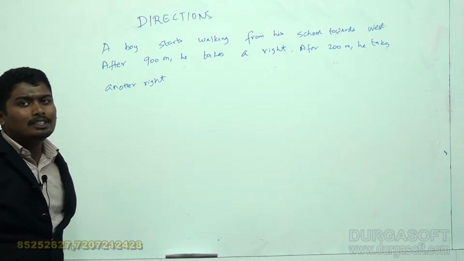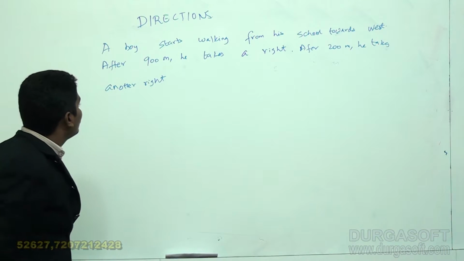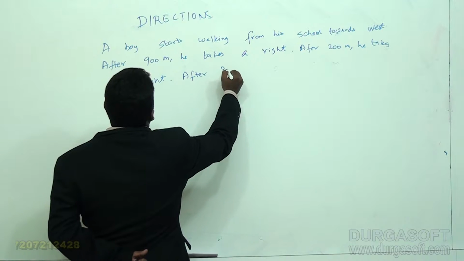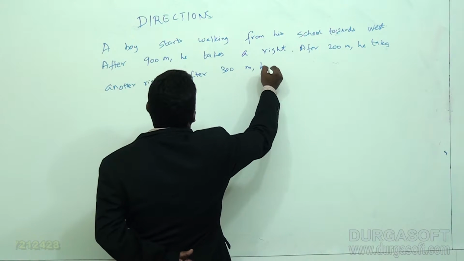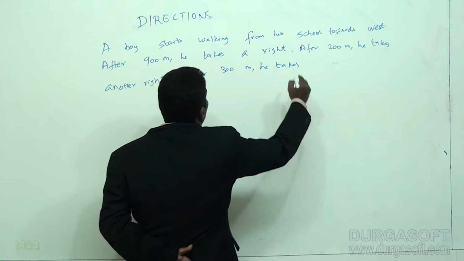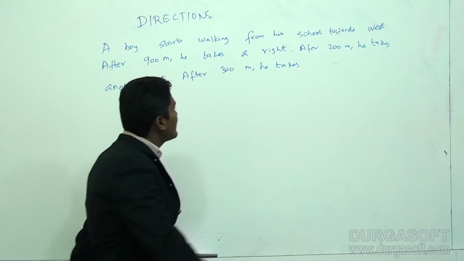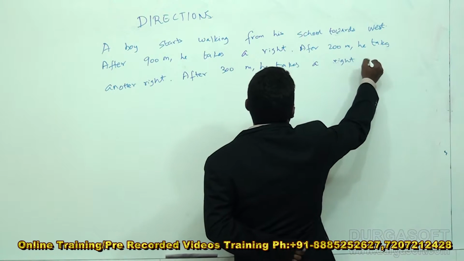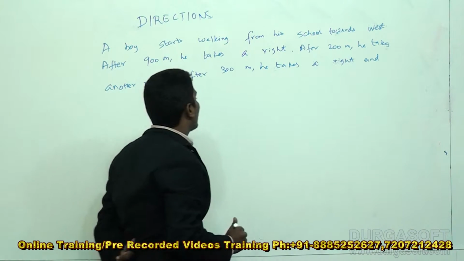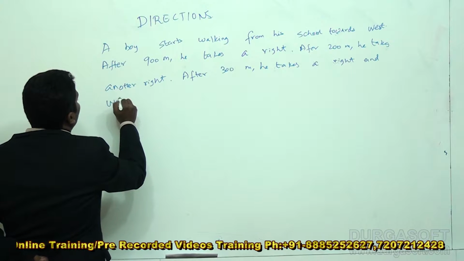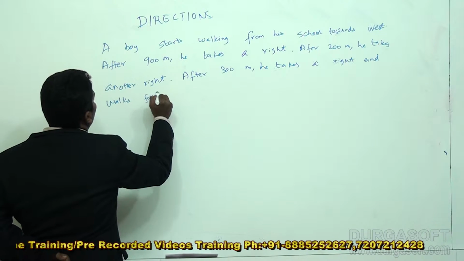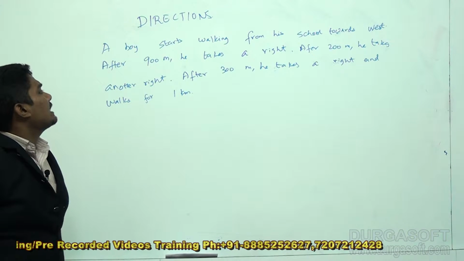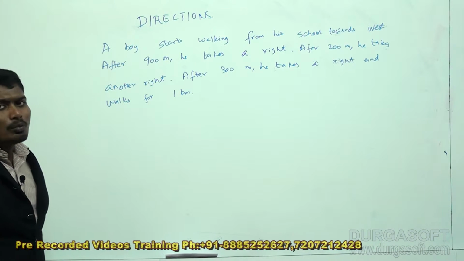After 300 meters, he takes another right and walks for 1 kilometer.